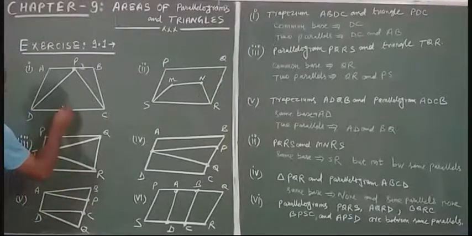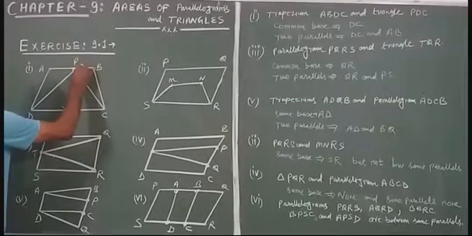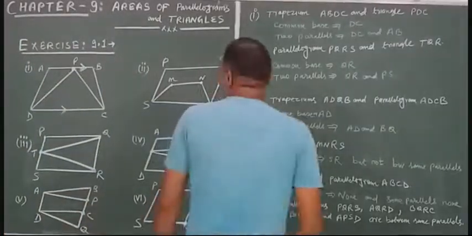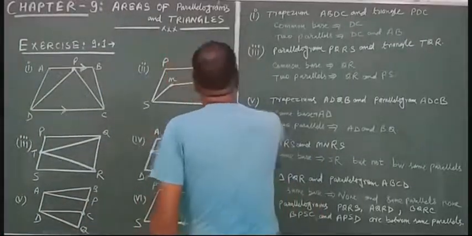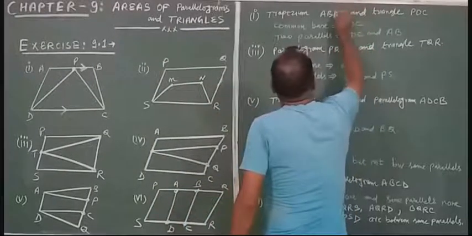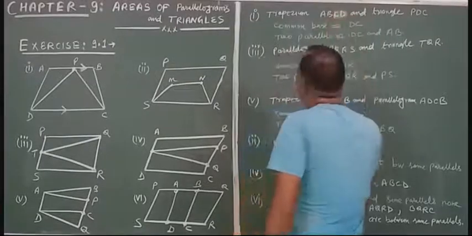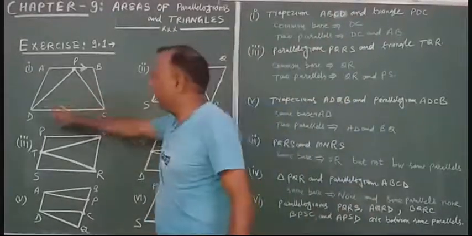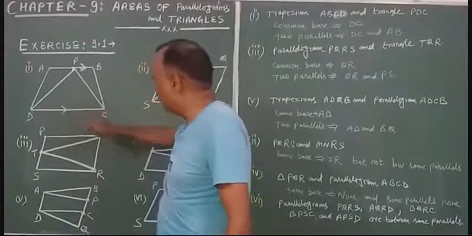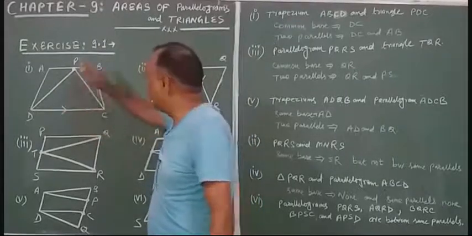They are DC and AB. In figure number first, the trapezium ABCD and the triangle PDC have the common base DC and the two parallels are DC and AB.